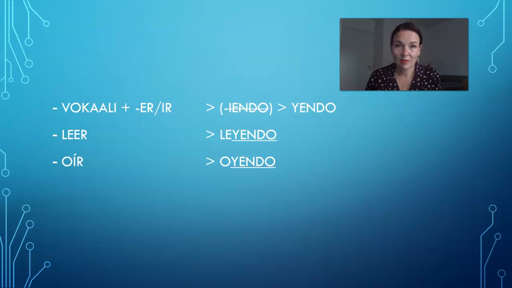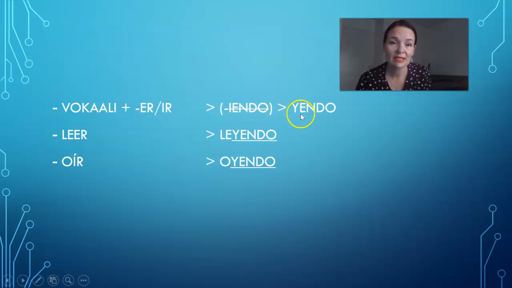Okay, something we have to know is that if in the verb just before the ending er or ir, there's a vowel, you cannot put iendo. You have to put yendo with y. Here you can see it. For example, leer, it ends with er, but just before er, we have a vowel here.